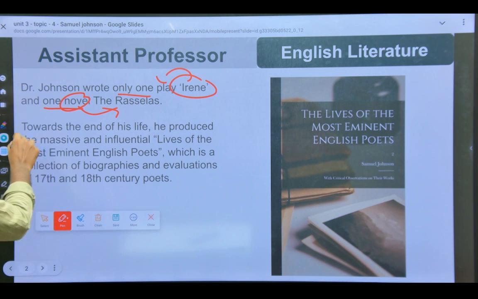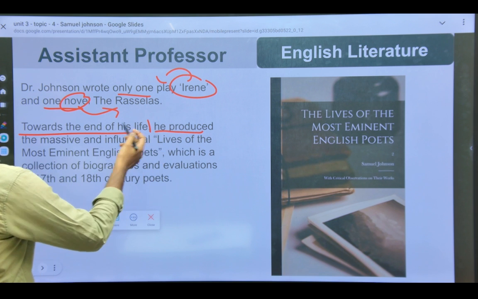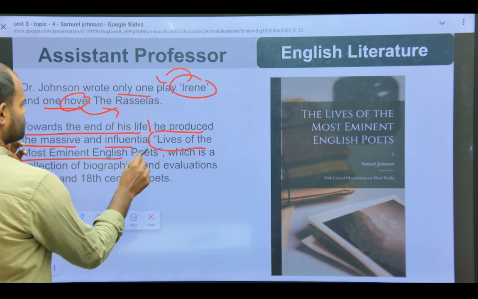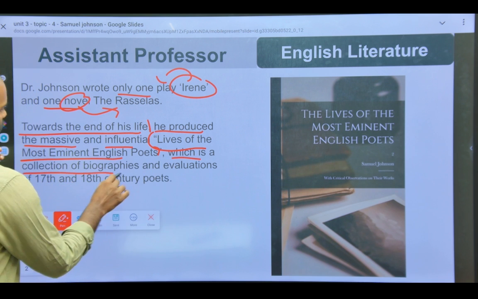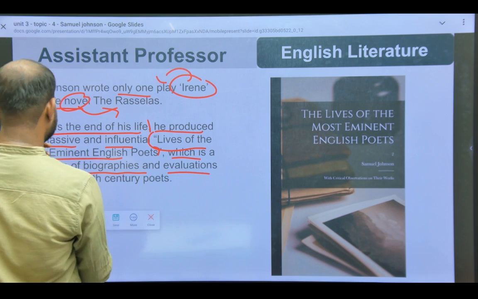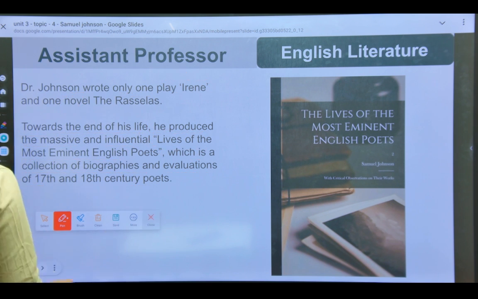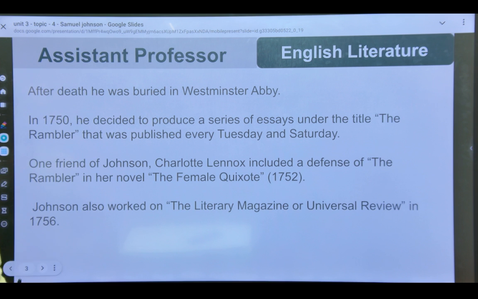Okay, towards the end of his life, when he was about to die, after very hard work he produced The Lives of the Most Eminent English Poets, which is a collection of biographies and evaluation of 17th and 18th century poets. Okay, very important. And after his death he was buried at Westminster Abbey. Okay, and there is so much, we will see all this at the last.